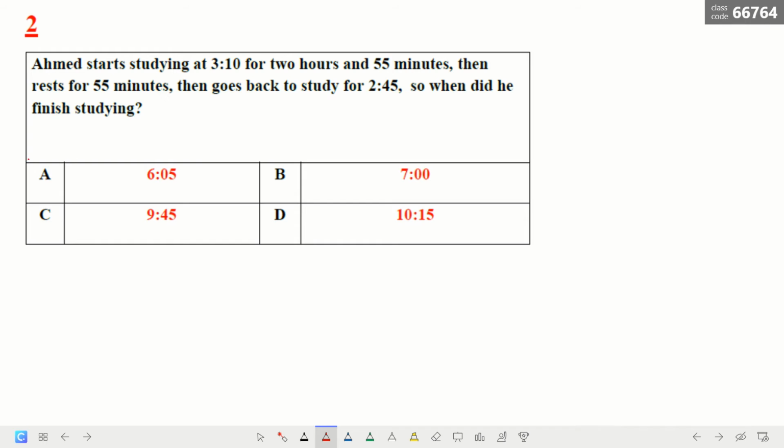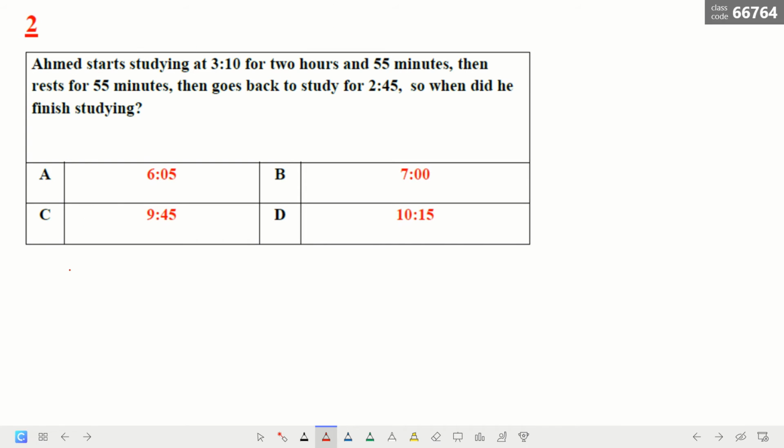So now Ahmed starts studying at 3:10 for 2 hours and 55 minutes. Then he rests for 55 minutes. Then he goes back to study for 2 hours and 45 minutes. So when did he finish studying? We have to add all the hours that he studied.